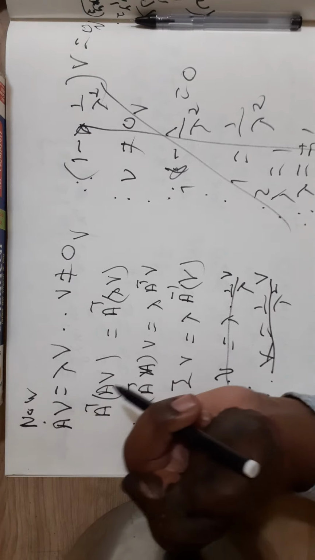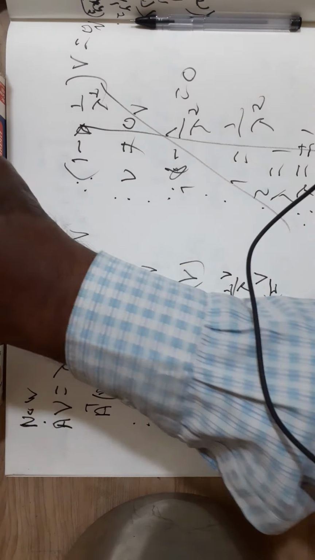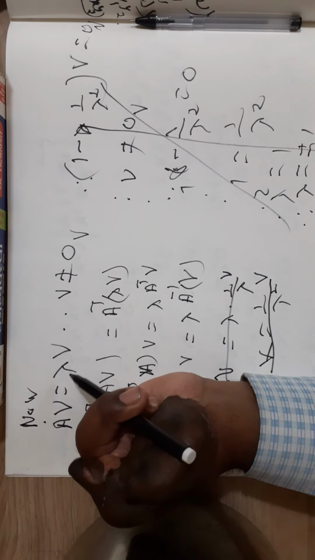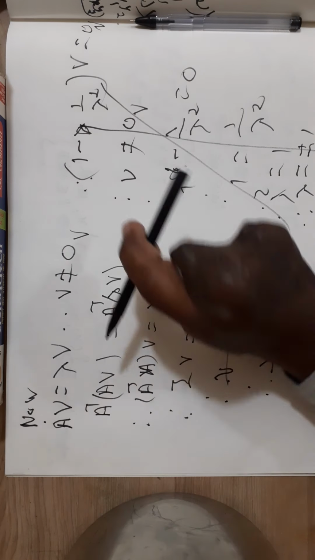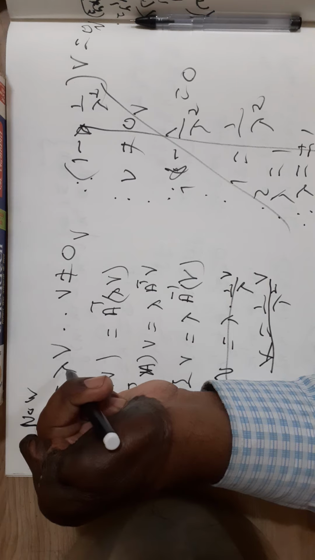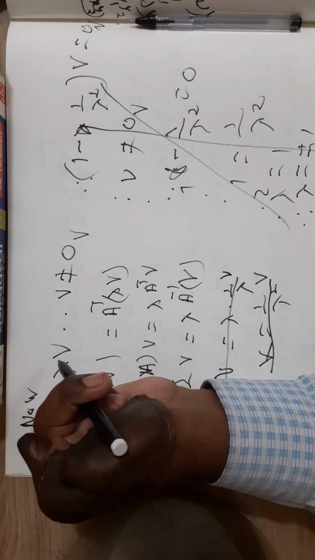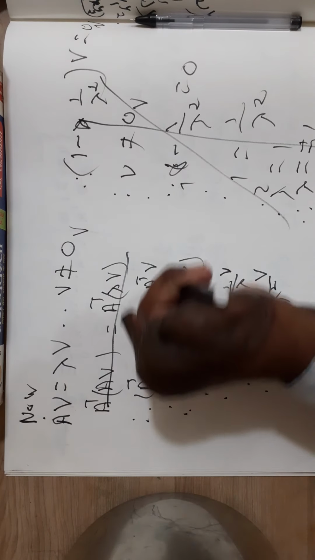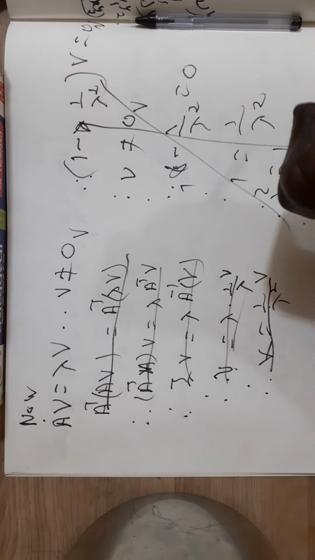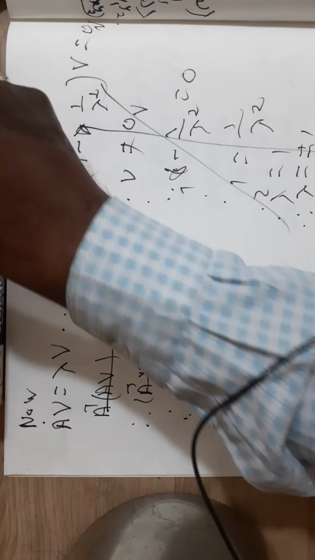So here is something wrong. Let us correct the proof. Since lambda is an eigenvalue, there is a corresponding eigenvector V. Therefore AV is equal to lambda V. This proof is not correct. Therefore let us rewrite the proof.